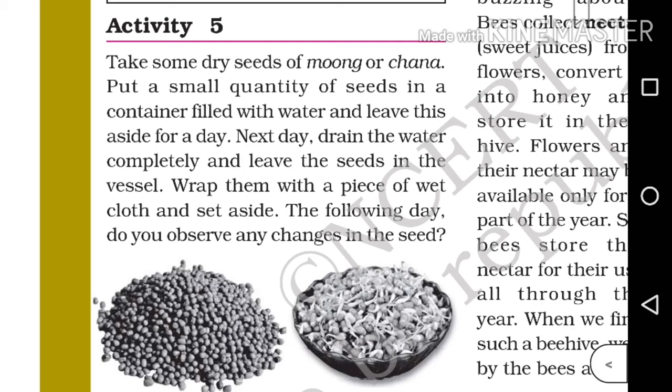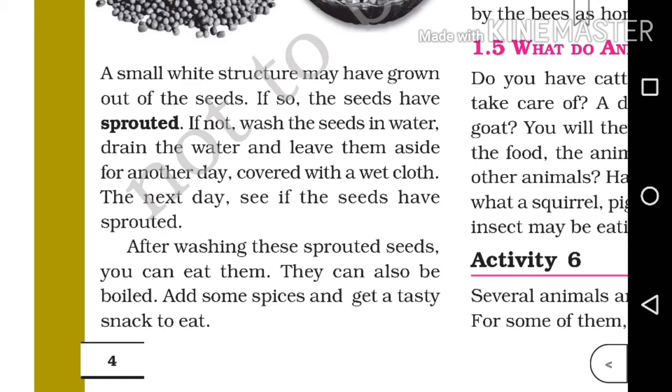Put a small quantity of seeds in a container filled with water and leave this aside for a day. Next day, drain the water completely and leave the seeds in the vessel. Wrap them with a piece of wet cloth and set aside. The following day, do you observe any changes in the seeds? A small white structure may have grown out of the seeds. If so, the seeds have sprouted. Okay, up to this is the answer for the question how sprouted seeds are prepared.